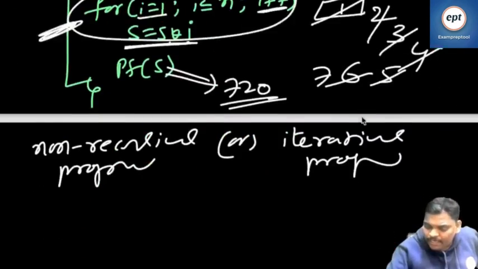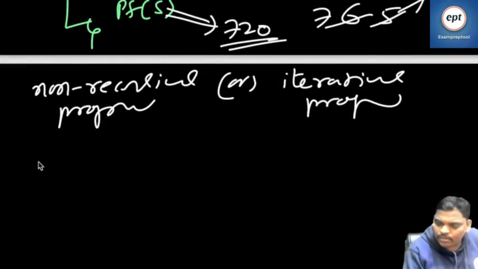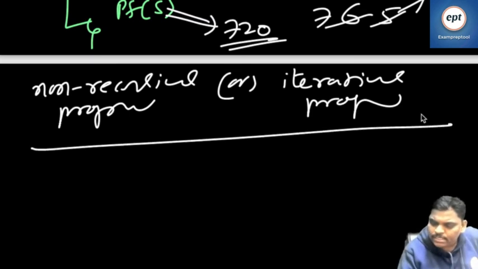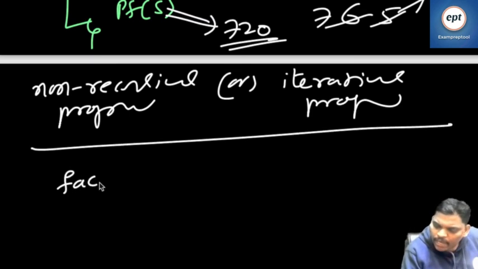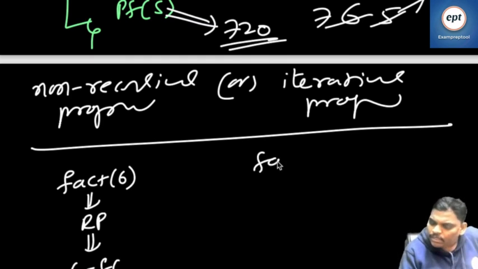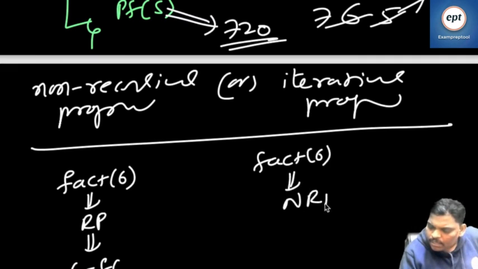So I am writing here. Can you see this one? Everyone listen. Fact of 6 recursive program will make 6 function calls. But fact of 6 non-recursive program will make 1 function call.